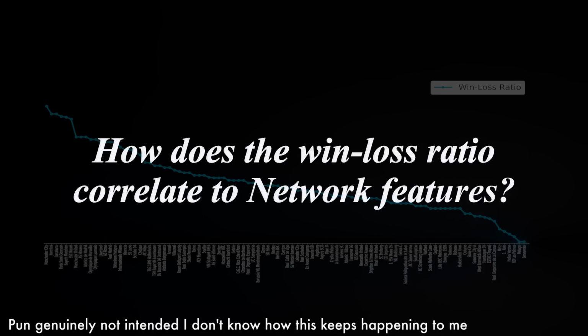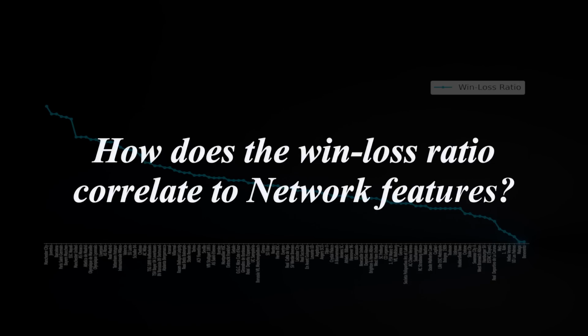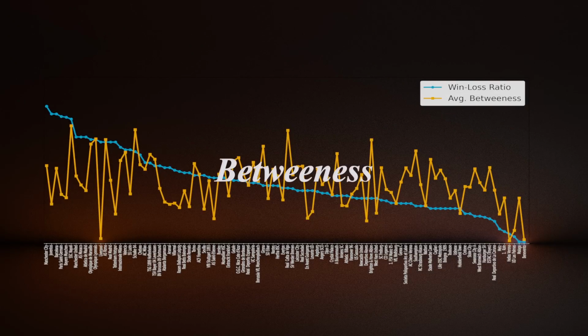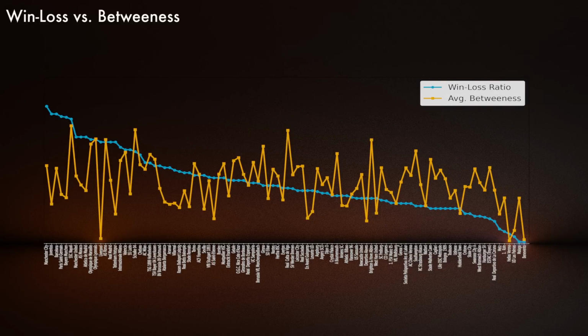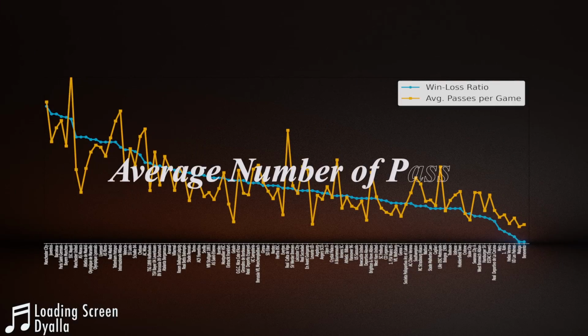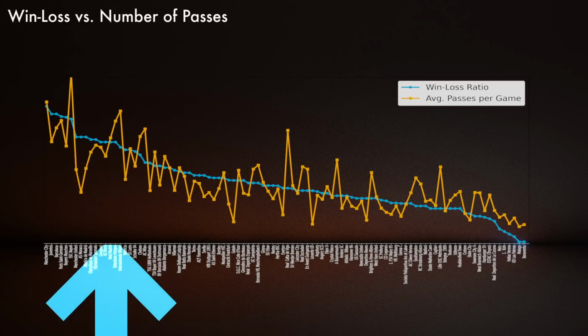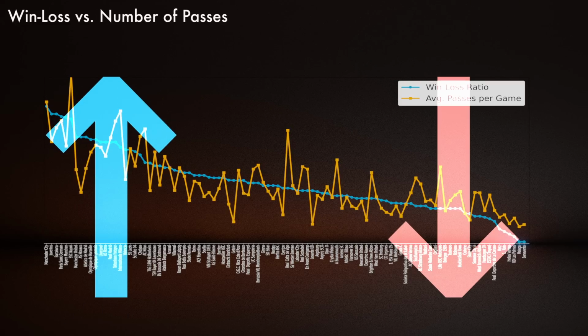Our goal now is to see how the win-loss ratio correlates to various properties of the passing networks. Average betweenness, for example, doesn't really seem to have any clear relationship to the win-loss ratio. This again speaks to the fact that what we were seeing before in the World Cup network had more to do with the tournament structure than each individual team. On the other hand, the average number of passes the team makes, which we get just by adding up the links, is pretty strongly correlated with the win-loss ratio. When one is high, the other is high. When one is low, the other is low.